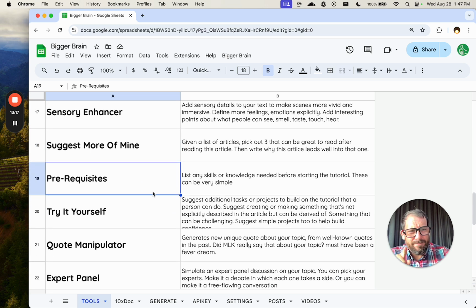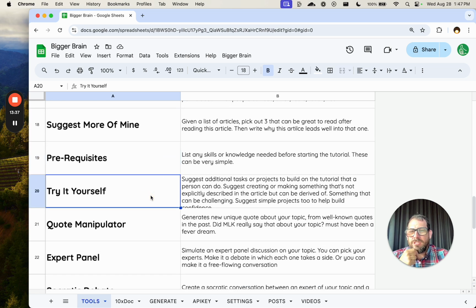Prerequisites. Again, as an expert, I don't necessarily know what people should have in mind, or skills they have, or pieces of materials they should have before they start. Like, all of my tutorials are about Google Sheets, and so one of the prerequisites is have access to Google Sheets. This helps with that.